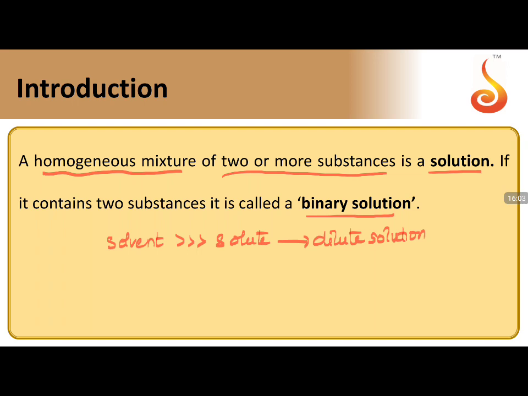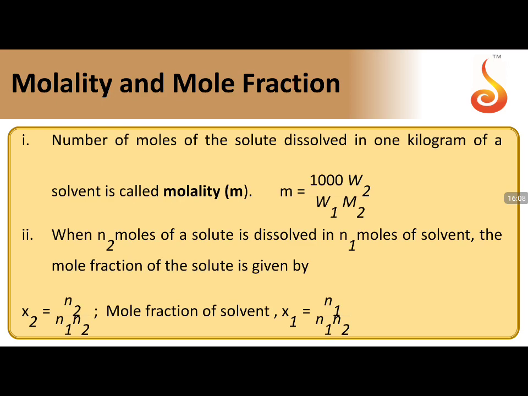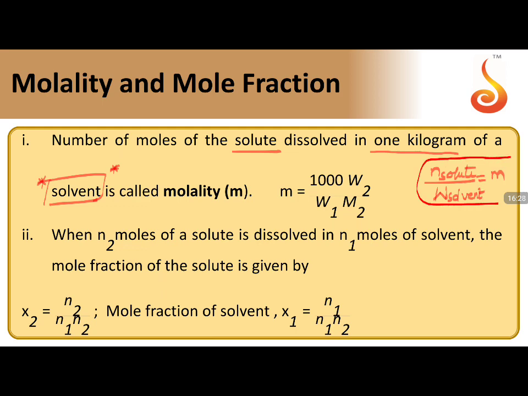Coming to molality and mole fraction. Molality is given as the number of moles of solute in 1 kilogram of solvent. Remember, the word is solvent, not solution. So it is the number of moles of solute, n solute, divided by the weight of solvent in kg. Small m indicates molality. Molality is taken as W2 by M2 into 1000 by W1.